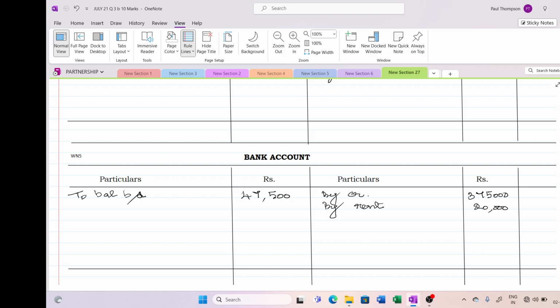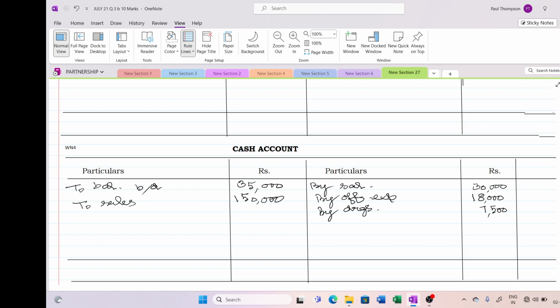Okay, then they have told that cash deposited into bank. So we have received an amount of 1 lakh here. Now I have to go to my cash account because 1 lakh has gone from cash account by bank account 1 lakh.